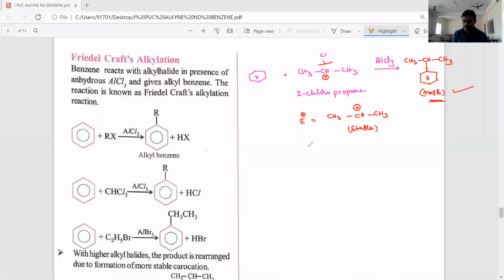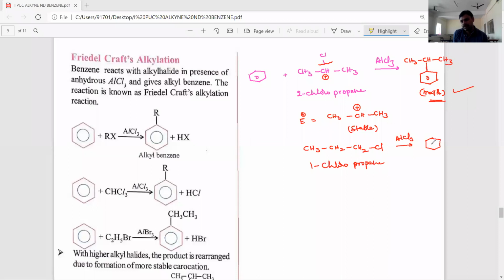Okay, and CH3-CH2-CH2-Cl, 1-chloropropane, also produces the same product.